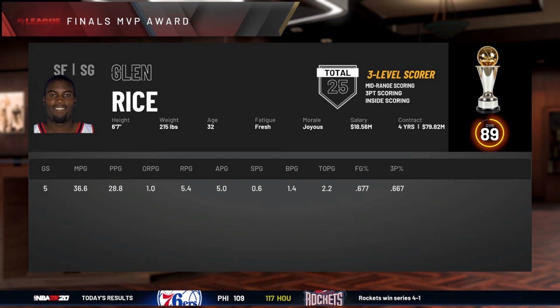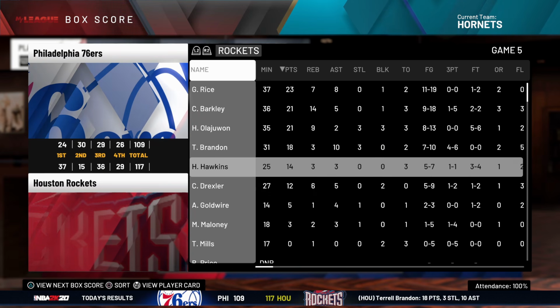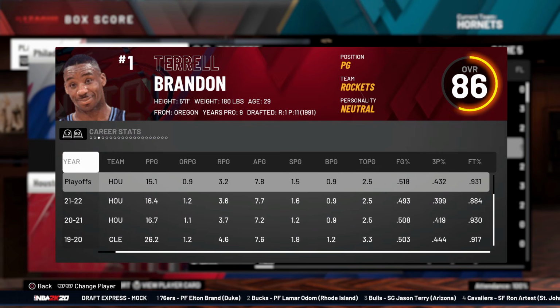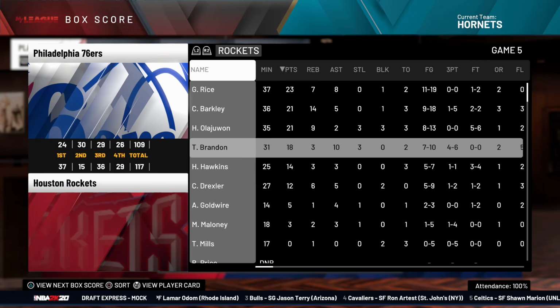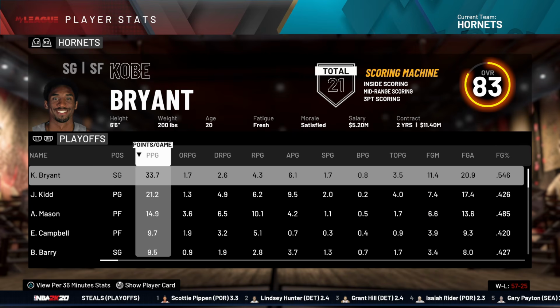But the Houston Rockets, led by Glenn Rice, our guy, he left to go and join Clyde Drexler, Hakeem Olajuwon, Charles Barkley, and himself. And Terrell Brandon. What the hell? This is one hell of a team. That's actually scary. Well, yeah, Allen just did the thing where he goes to the finals and grabs 1 game, but he did it like 2 years early. Kobe averaged 34 a game in the playoffs.